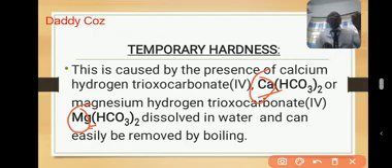So a temporary hardness is caused by the presence of calcium hydrogen carbonate or magnesium hydrogen carbonate, which can easily be removed by boiling.